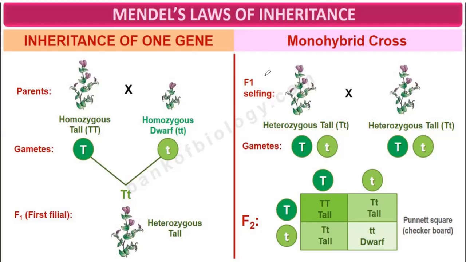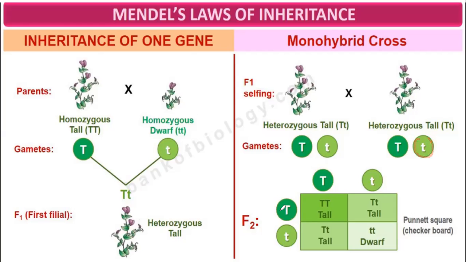Earlier there was cross-pollination because two different parents were taken. But here there is self-pollination. This plant bears a violet flower, and this also bears a violet flower. This is tall, and this is also tall. So self-pollination is being done. So heterozygous tall, capital T small t, and heterozygous tall, capital T small t, will form two types of gametes. One gamete will carry capital T, and the other will carry small t. Here also one will carry capital T, and the other will carry small t.